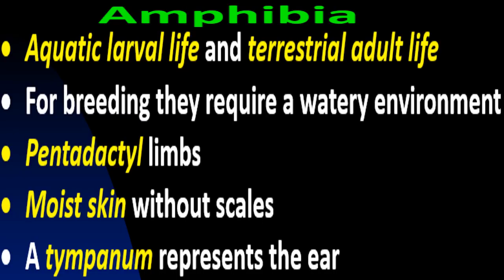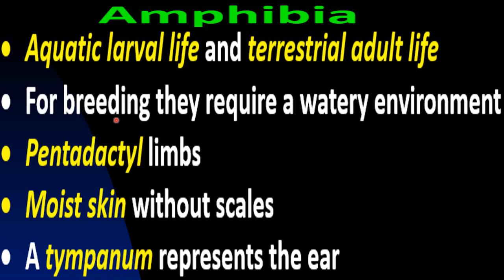Let's start with amphibia. These are the characteristic features for the amphibians. First is aquatic larval life and terrestrial adult life. Amphibia means they can live in water as well as on land. Their larval life is aquatic, which means larvae of amphibians are found in water and their adults are found on land. Usually they are found on land but they can live in water as well, but larvae are always found in water. For breeding they require a watery environment, so they need an aquatic environment for their breeding.